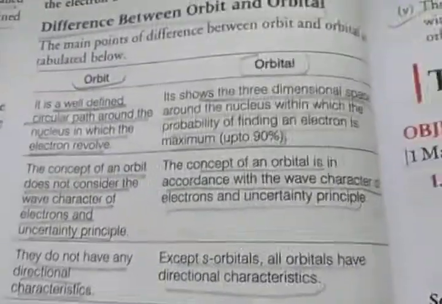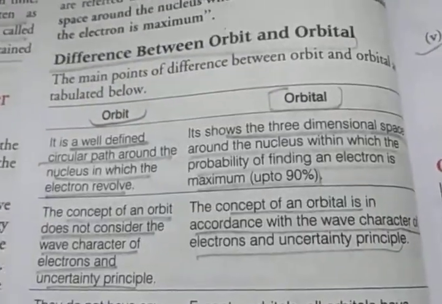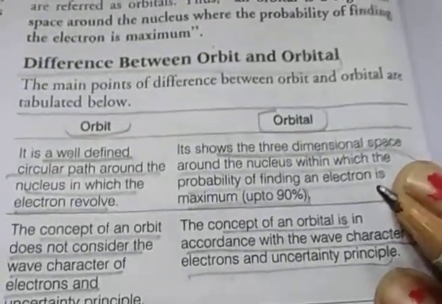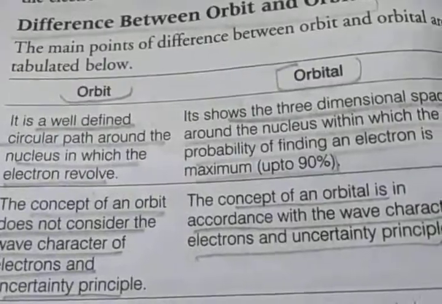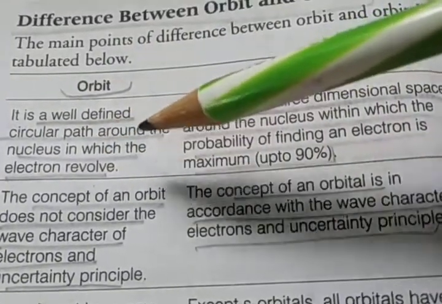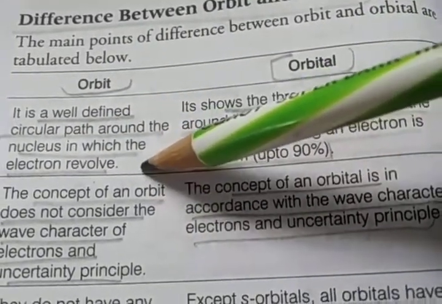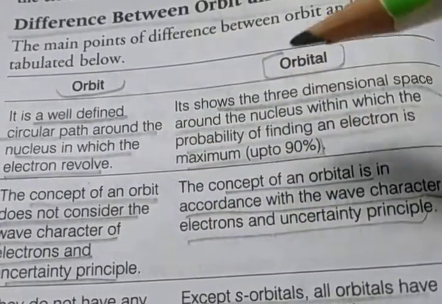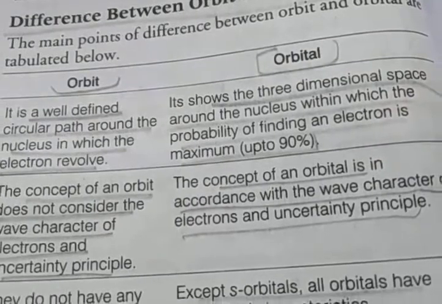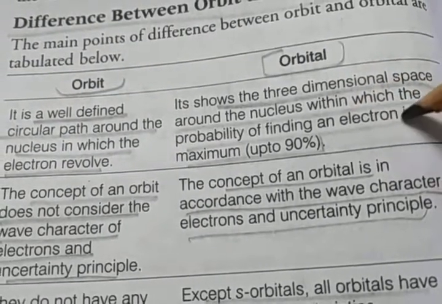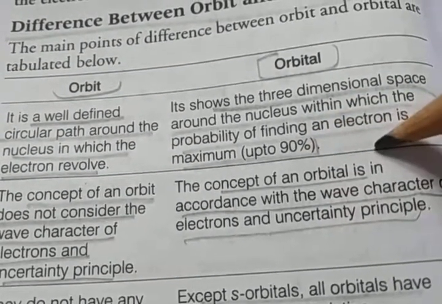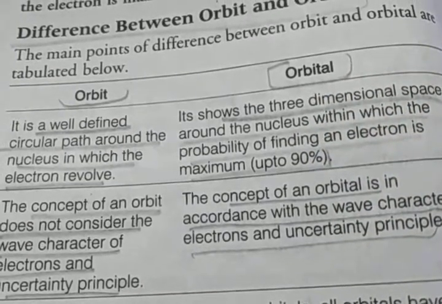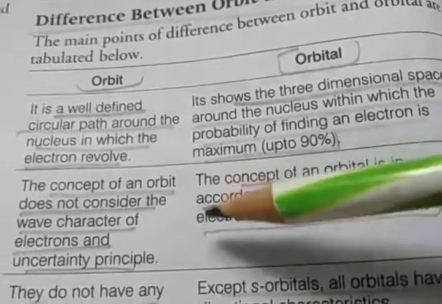Then, the difference between orbit and orbital. Here, see the main points of difference. An orbit is a well-defined circular path around the nucleus in which the electron revolves. But an orbital shows the 3D space around the nucleus within which the probability of finding an electron is maximum, up to 90%.